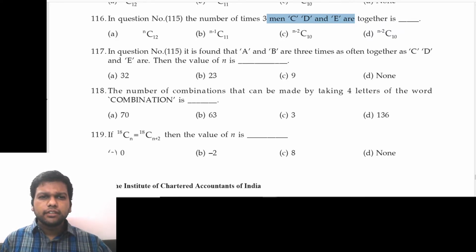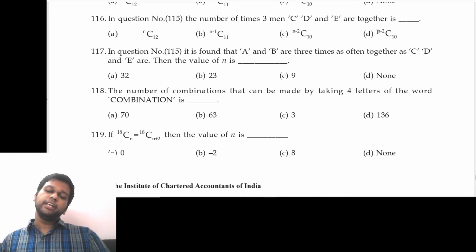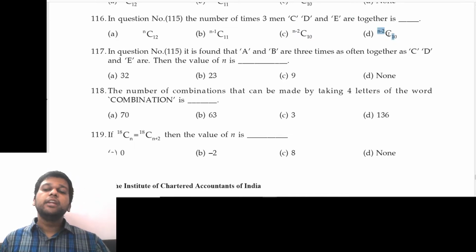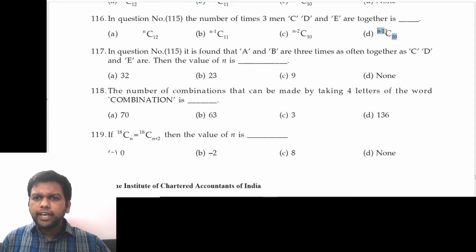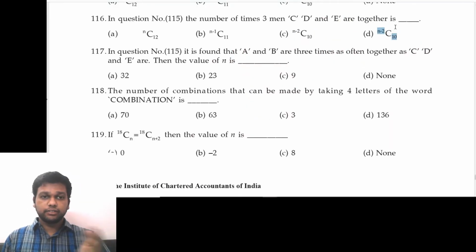Actually, see, there is no 'none of these' option, but C and D seem to be the same. So there is some printing mistake. Option D should have been n minus 3 C 9 or none of these. That will be our answer.